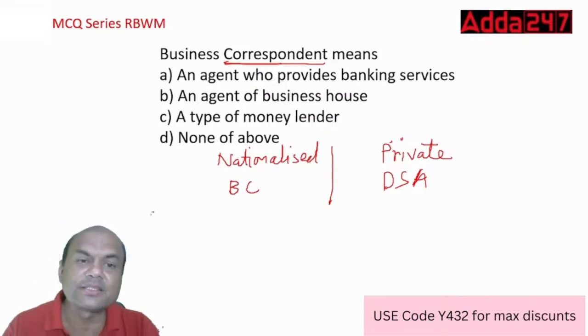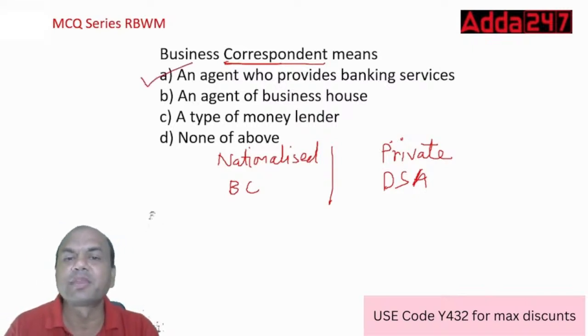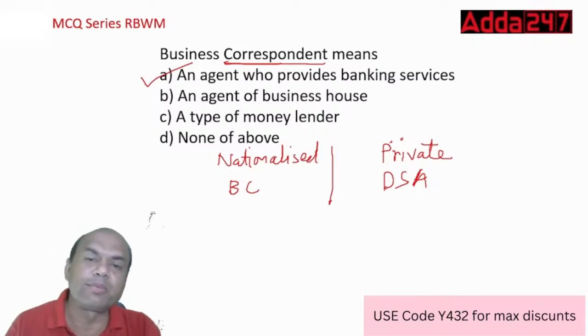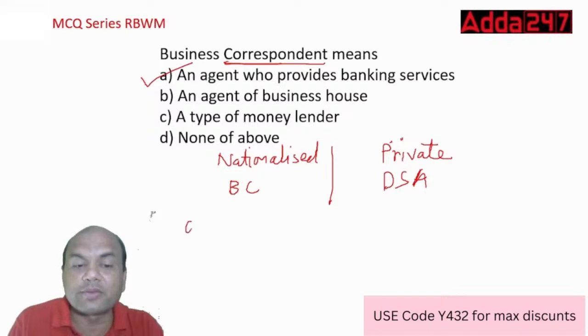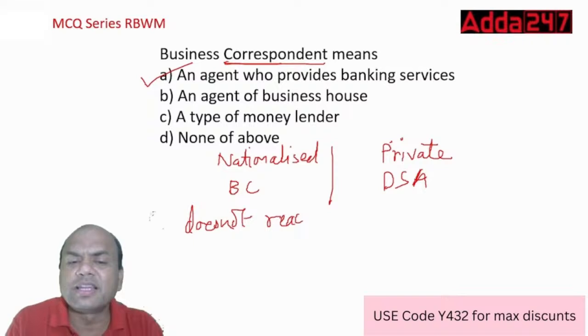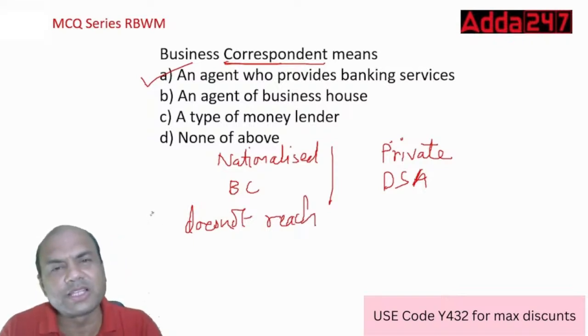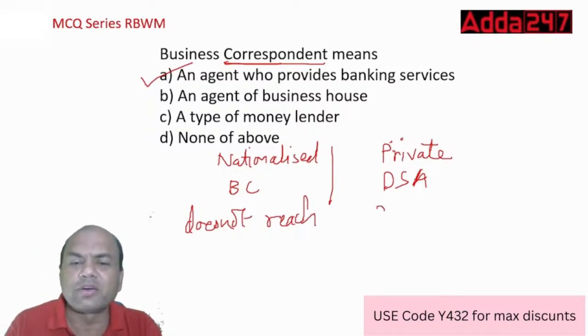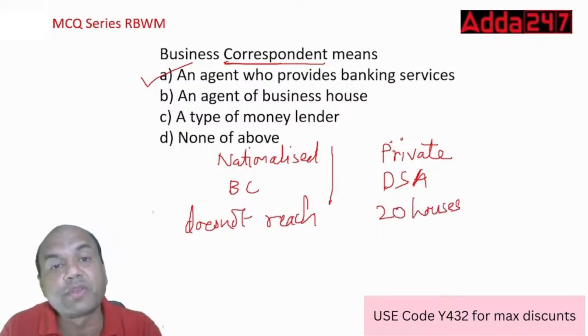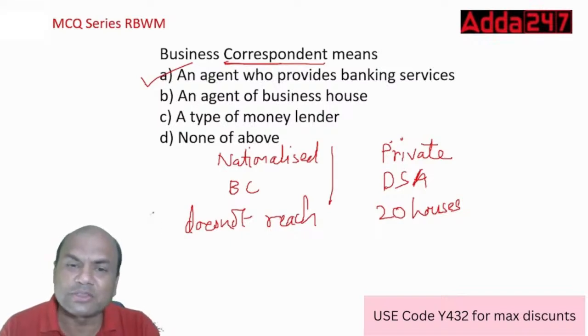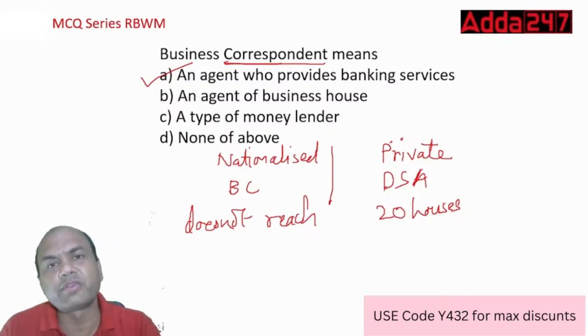Yes, it is A, obviously, isn't it? It's A, who provides banking service. Here, a BC is always appointed in those areas where the bank doesn't have the reach. Let's say there's a small village of 20 houses. There are many villages with 20 houses, 30 houses, 50 houses. The population is hardly 200, 300, 400 max. Can you set up a branch over there with a 500 population?